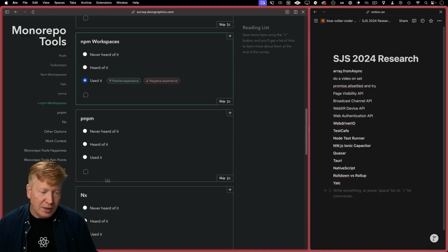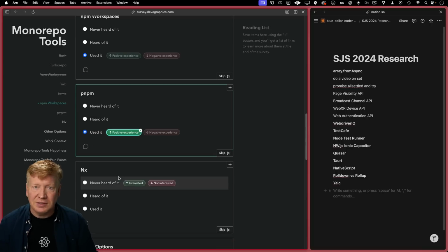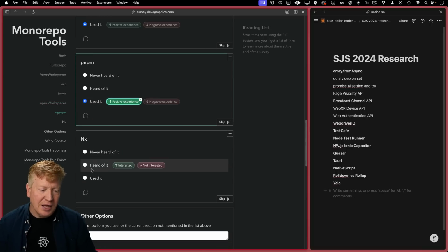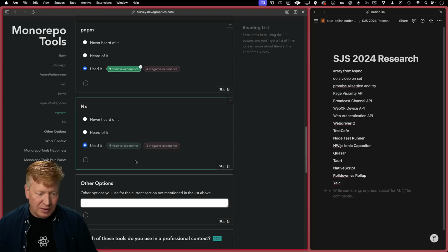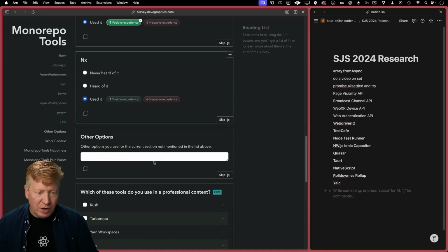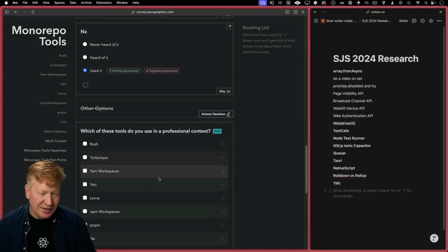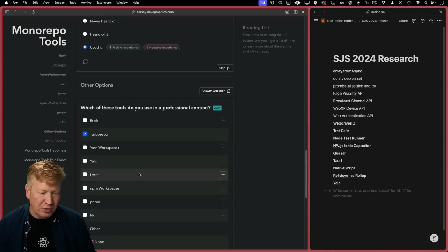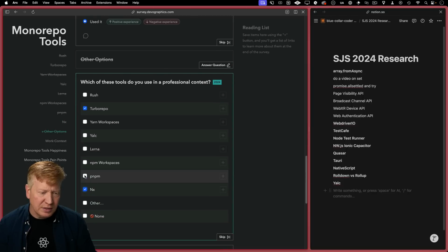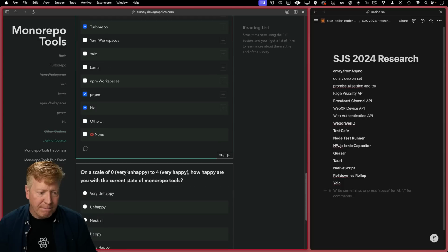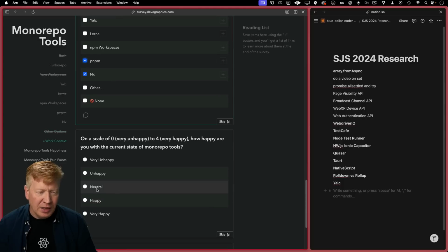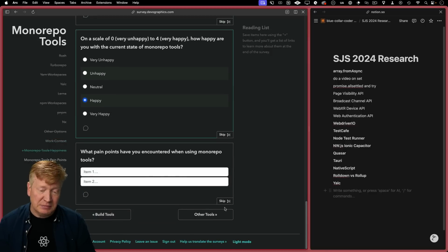Definitely use them. PNPM. I'm going to say positive. I just love all the things PNPM. And NX. I have used it. Okay, other options. I can't think of any. If I was going to use it, I would probably use Turborepo or NX and definitely PNPM. And I'm going to say happy. Actually, yeah, kind of subjective, right?